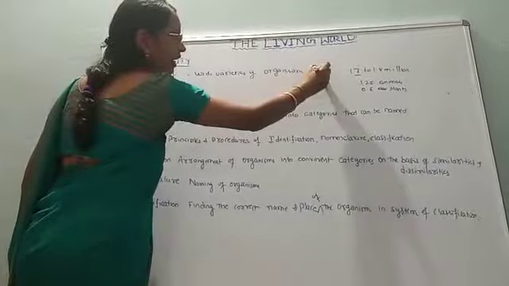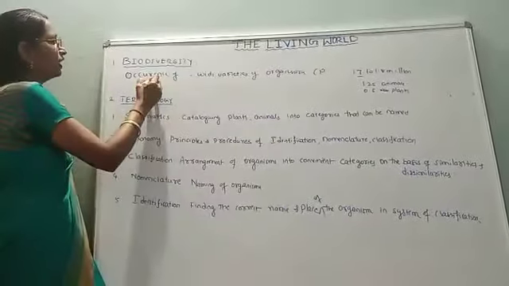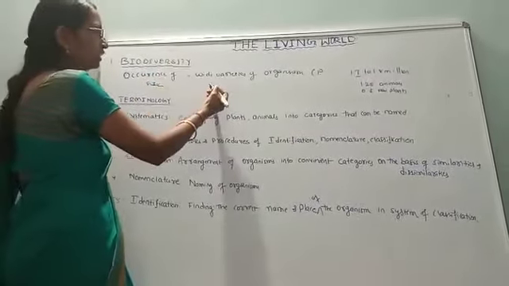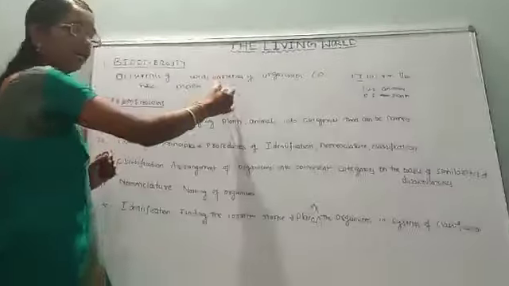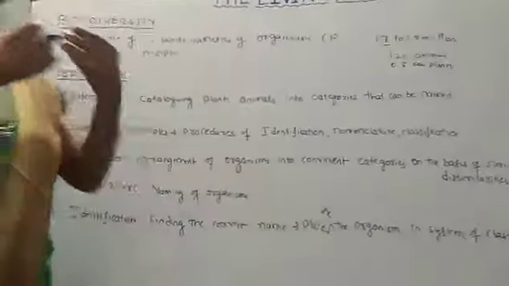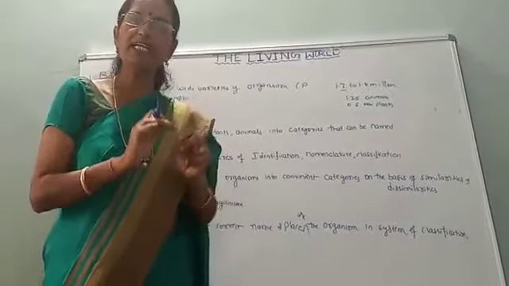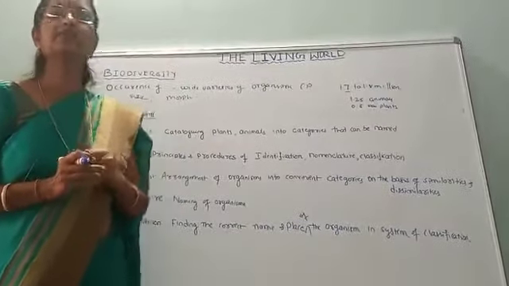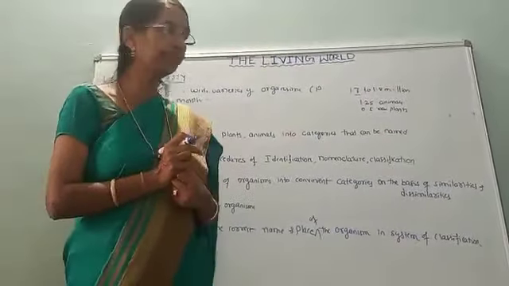It includes both plants and animals, which differ in their size, shape, morphology, and habitat. All those are known as biodiversity. In simple words, biodiversity is nothing but the study of wide varieties of organisms found on the earth.